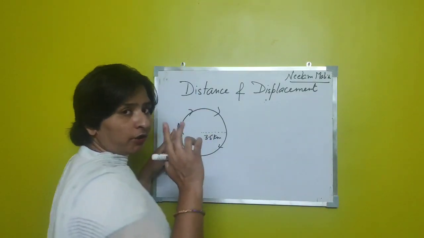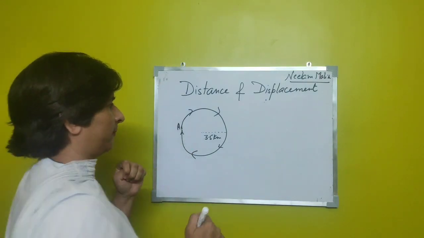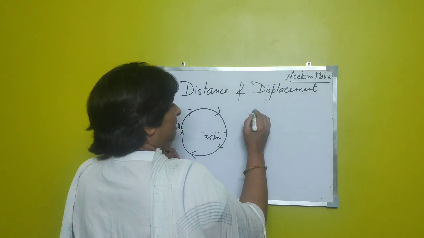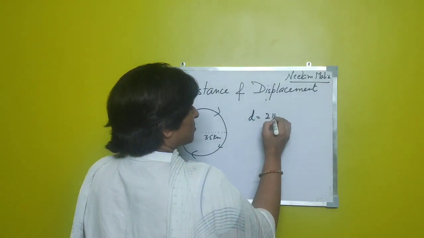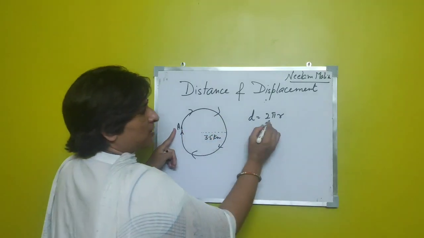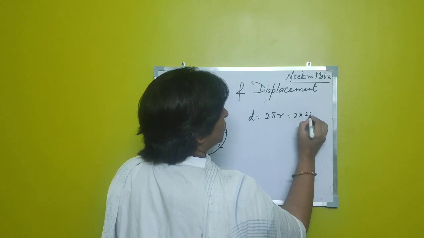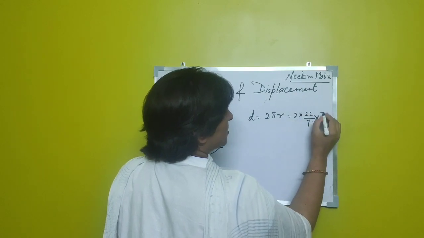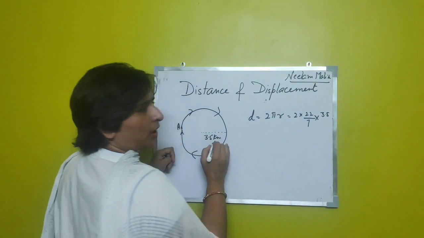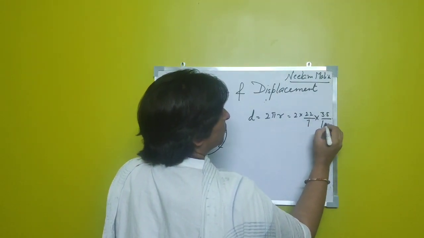So, again, how can we describe this motion in those two ways like we defined previously? We can say he has covered a distance of the circumference of the circle, that is 2 pi r. Or this can be 2 into 22 by 7, and the radius is 3.5 kilometer, so we can remove the decimal here.